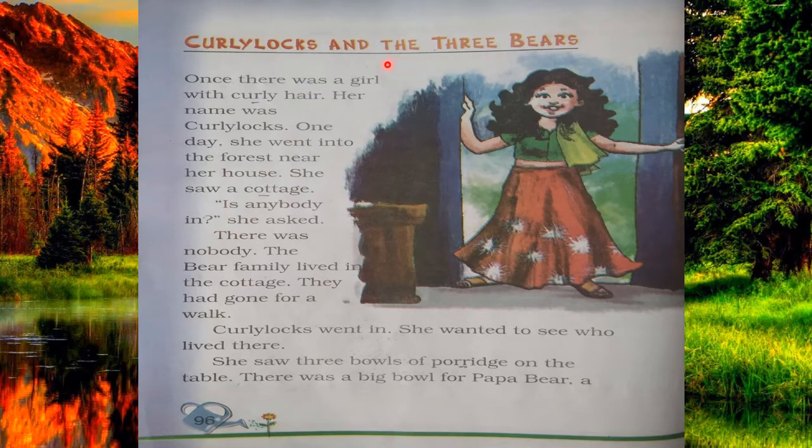So let's start. What is the story? Once there was a girl with curly hair. Her name was Curly Locks. One day she went into the forest near her house. She saw a cottage. Okay, one day what happened? She went to a forest near her house, and in that forest she saw a cottage. Cottage means a house, a small house.